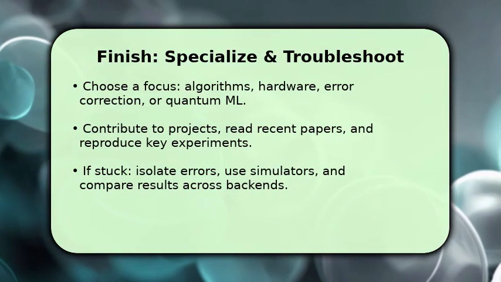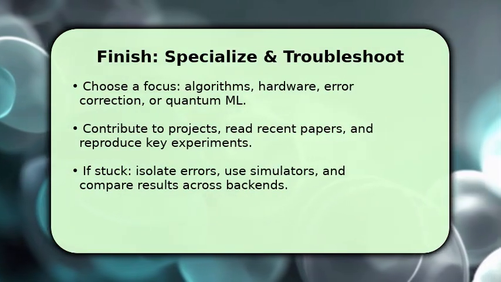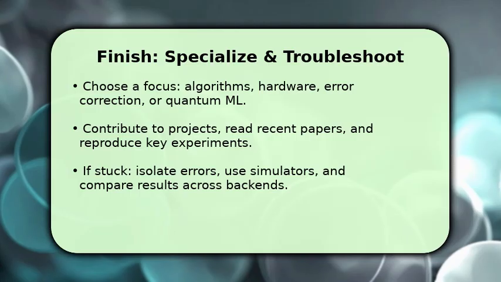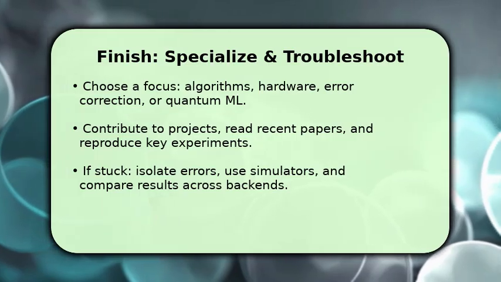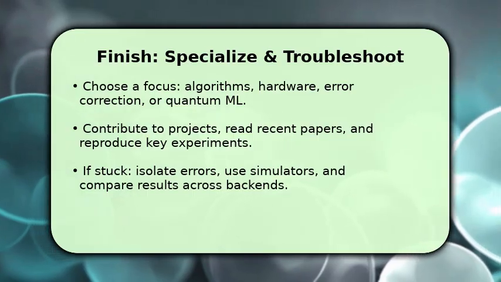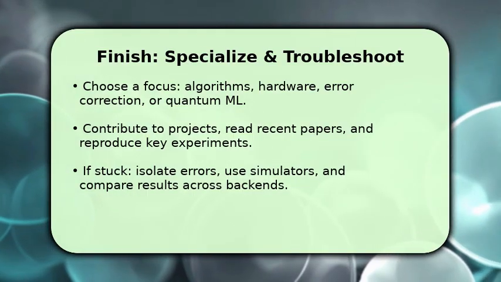You finalize your path by selecting a specialization: algorithm design, hardware engineering, error correction, or quantum machine learning, and committing to projects that produce reproducible results. Once you reproduce seminal experiments, contribute code or write notes that clarify assumptions.